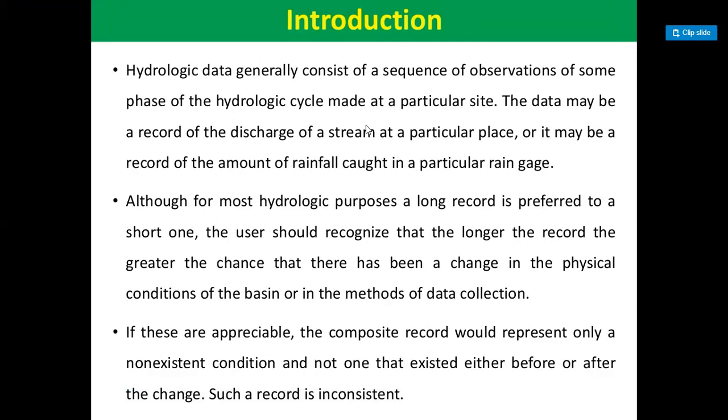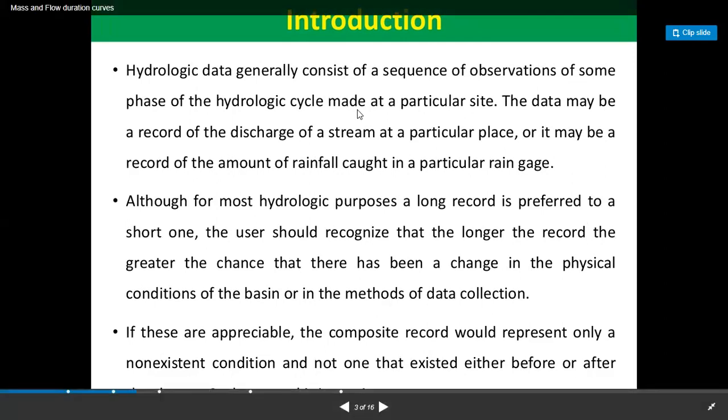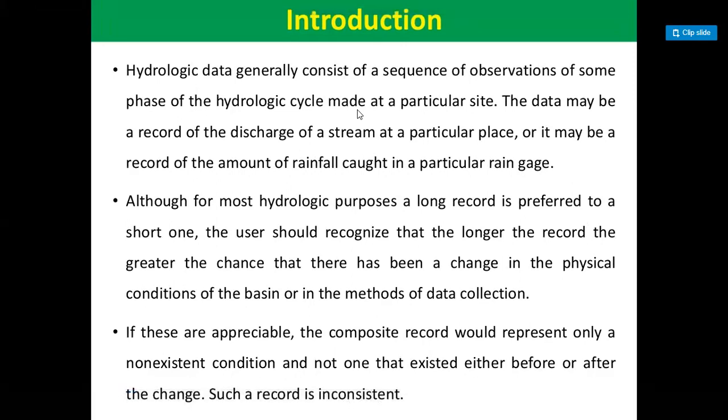The data may be a record of the discharge of a stream at a particular place, or it may be a record of the amount of rainfall caught in a particular rain gauge.